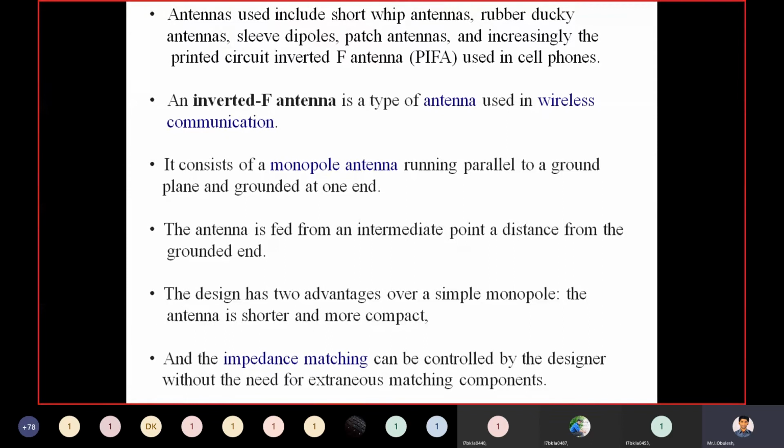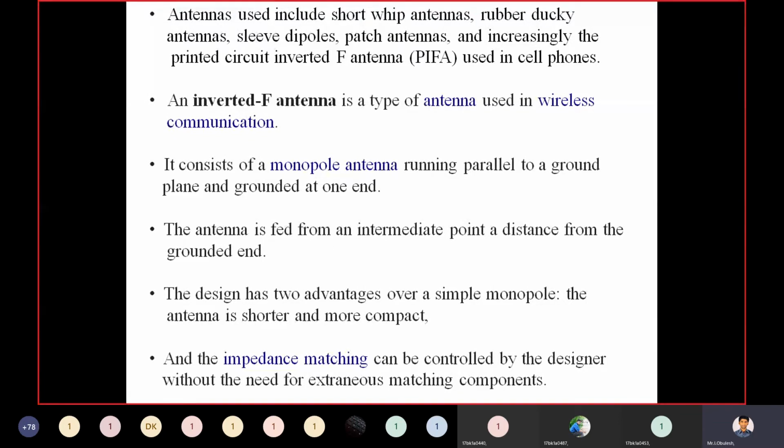It consists of a monopole antenna running parallel to a ground plane and grounded at one end. The antenna is fed from an intermediate point, a distance from the grounded end. It has two advantages over a simple monopole: the antenna is shorter and more compact, and the impedance matching can be controlled by the designer without the need